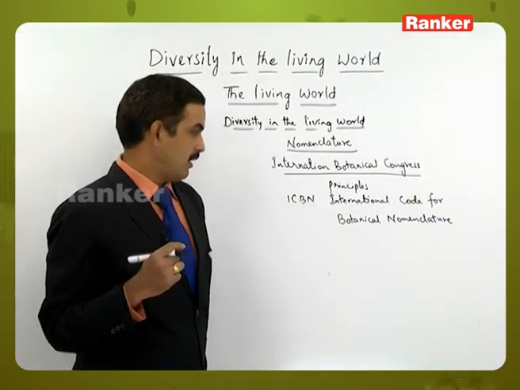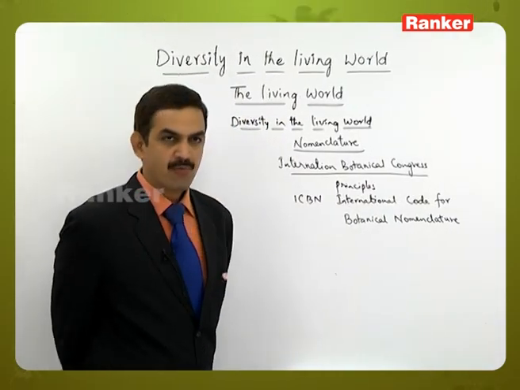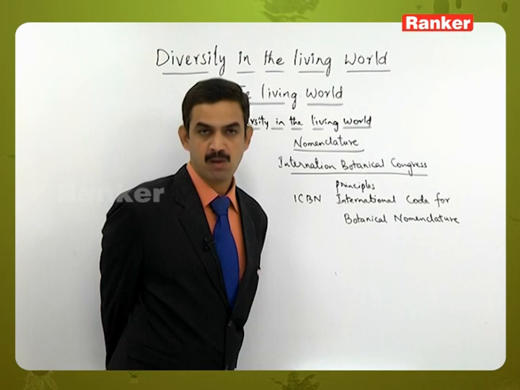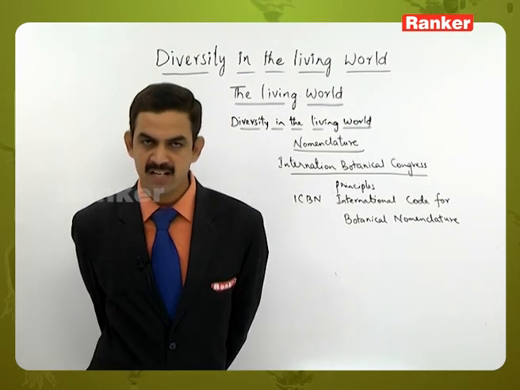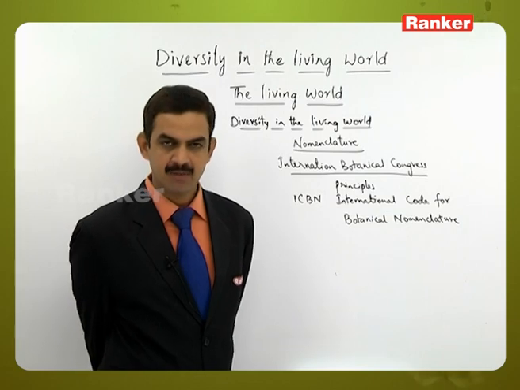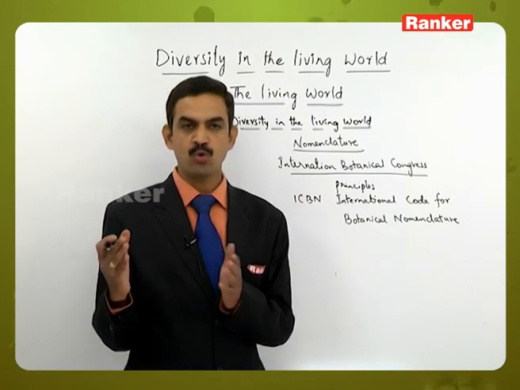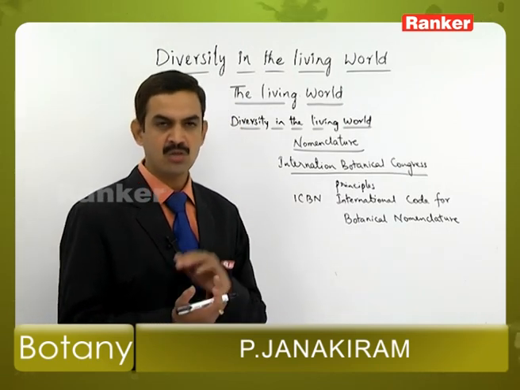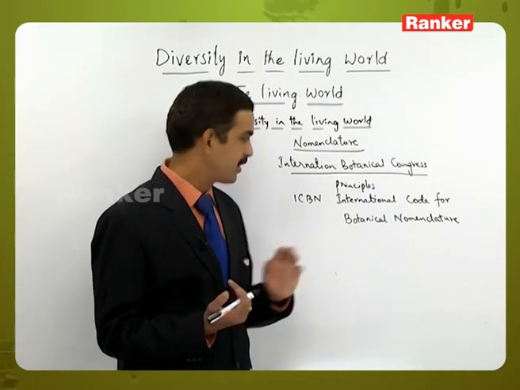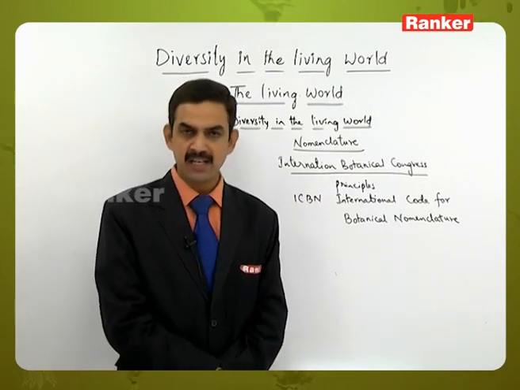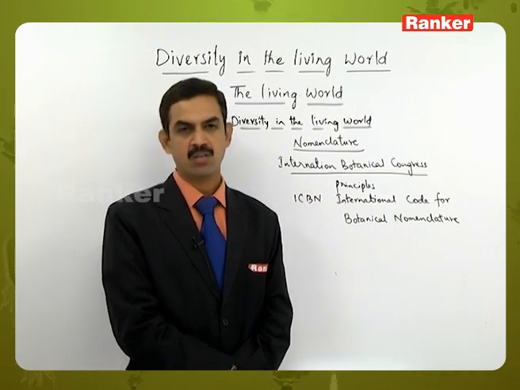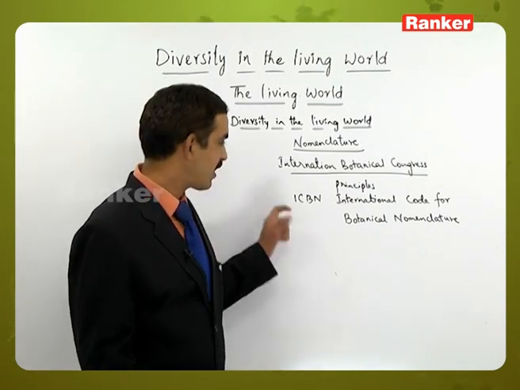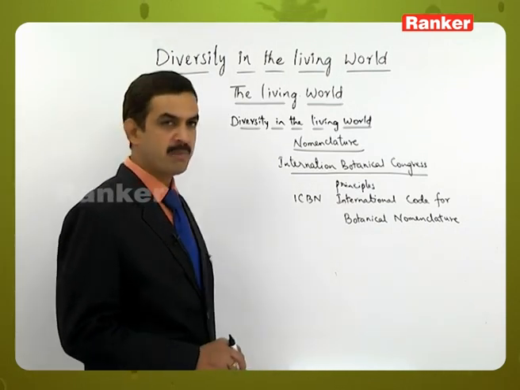So here these principles are framed in the form of ICBN rules. This is called the International Code for Botanical Nomenclature, where initially the principles were proposed, and thereafter every 5 to 10 years the Congress is held, where the changes which are taking place in the due course of time will be discussed, and if any possibility of change is there, they implement the changes in these principles. That is the way this ICBN is helping in giving some specific characteristic features of the principles related to binomial nomenclature. Now let us see what are the principles in the ICBN rules.